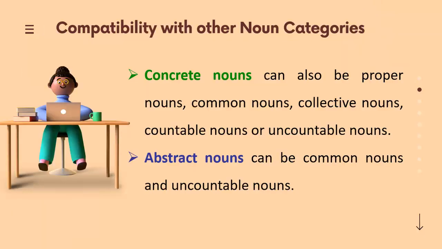Concrete nouns can also be proper nouns, common nouns, collective nouns, countable or uncountable nouns. For instance, the words man and dog are common nouns, but they are concrete nouns as well, as you can see them and touch them. They are physical. Likewise, the words sugar and cheese are uncountable nouns, but they are concrete nouns as well. Abstract nouns, on the other hand, can be common and uncountable nouns only. For instance, common nouns beauty and happiness are abstract nouns too.